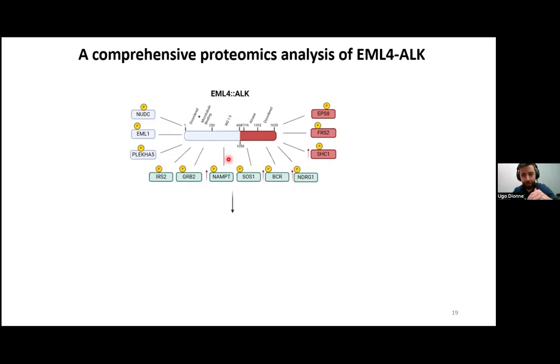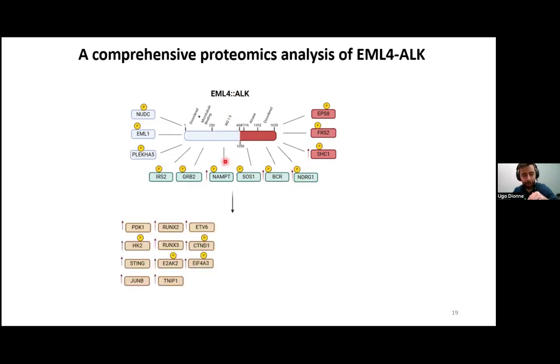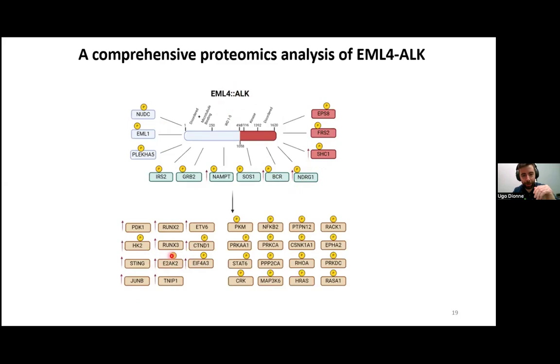If we go away from the proximity of the fusion and look at the overexpression of other proteins, we found that many oncogenes or proteins known for oncogenic progression are overexpressed, and some of them are overexpressed and phosphorylated on tyrosines. And in the phosphoproteome, we have similar findings: many different proteins already known to be involved in oncogenesis are phosphorylated on tyrosines. So this really gives us a good idea of how this fusion can hijack our cells on multiple levels.